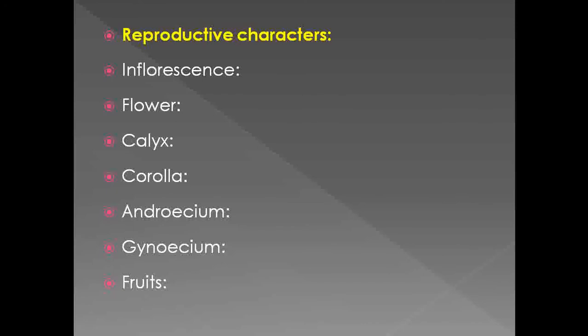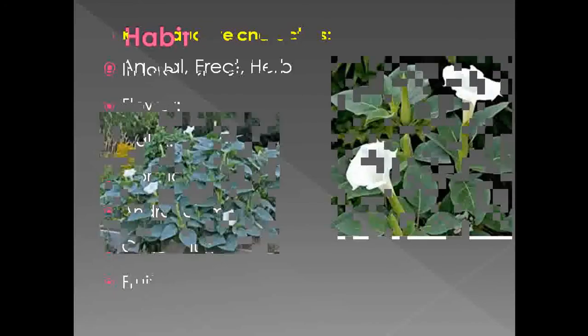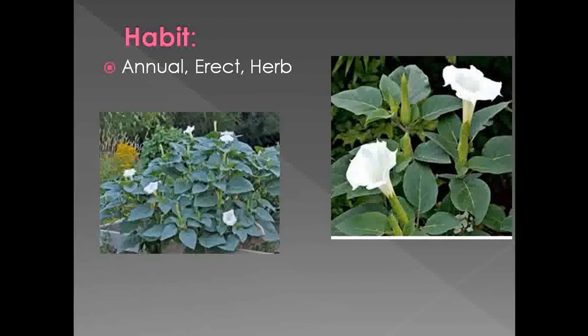So let's see in detail the vegetative characters of Datura metel. Under the vegetative characters, first comes the habit of the plant. Datura metel is a common plant which can grow along roadsides. If we observe its habit, the plants are annual and basically erect in nature.